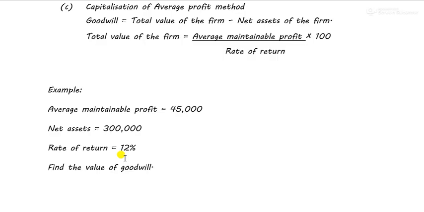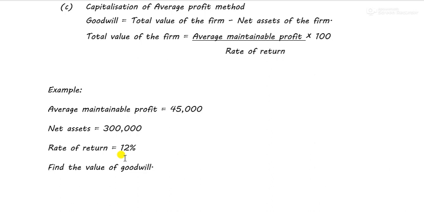Goodwill is total value of the firm minus net assets, right? Now total value of the firm is equal to average maintainable profit, which is 45,000. So 45,000 divided by what? Rate of return. Rate of return is 12%.